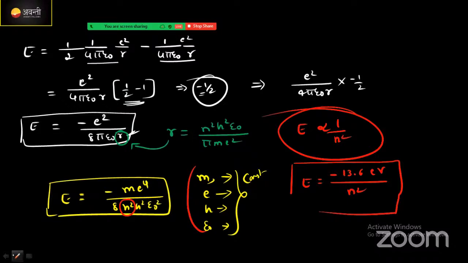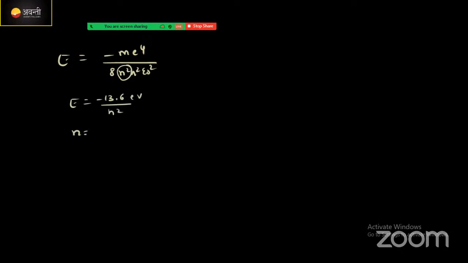Last point, I will finish this one. Clear now? That's great. The last point: here we got an equation for energy, that is energy will be equal to minus m e to the power of 4 divided by 8 n square h square epsilon naught square. Correct now? On substituting the values apart from n square, we get energy value minus 13.6 electron volt divided by n square. If you put the value of n equal to 1, then E value will become minus 13.6 electron volt. This is the energy of the first orbit.